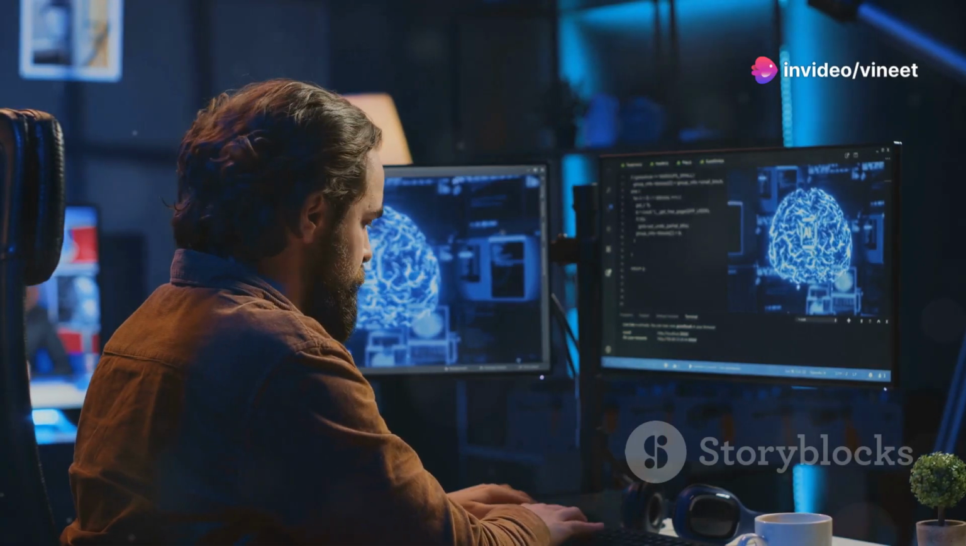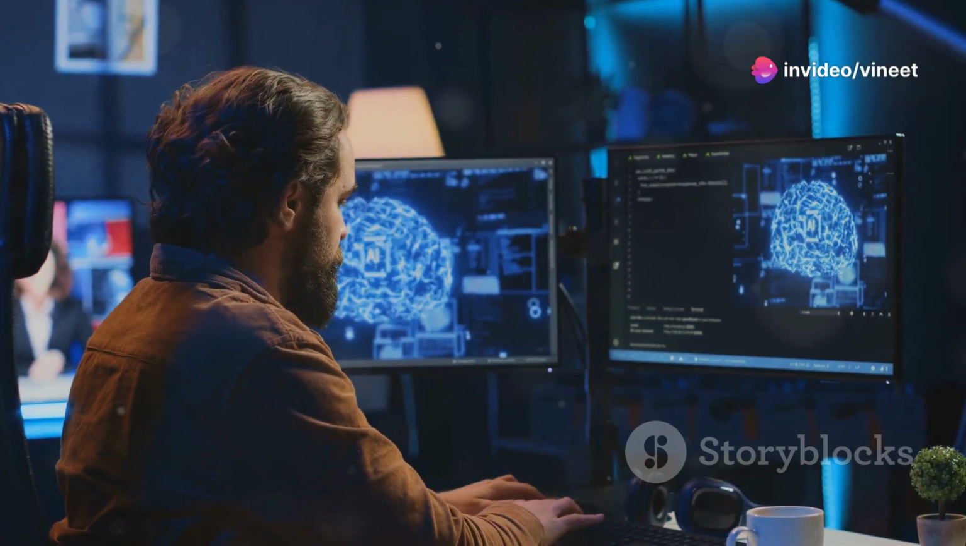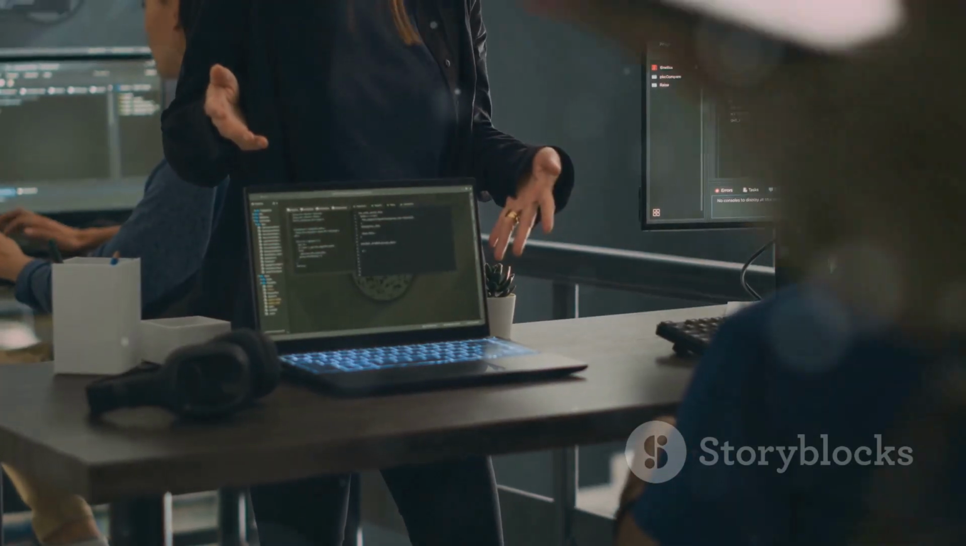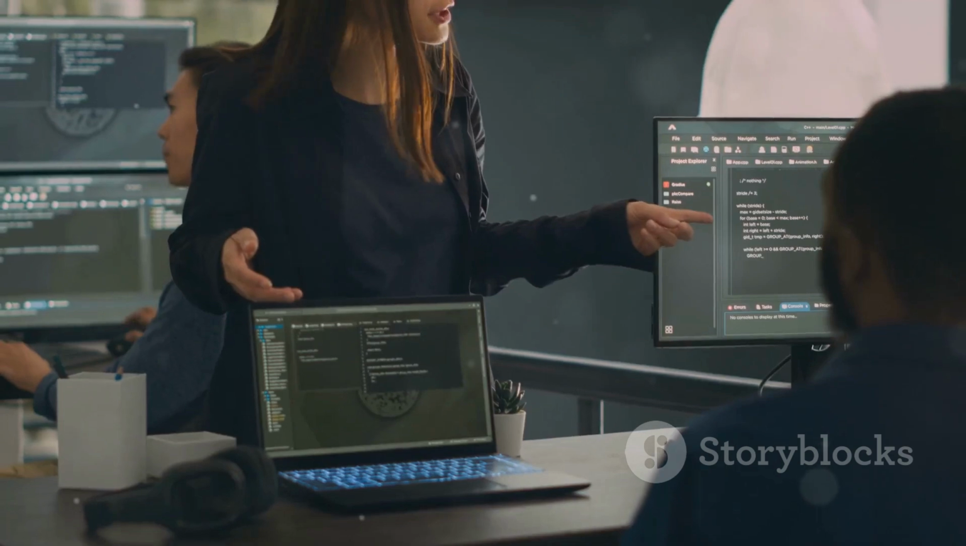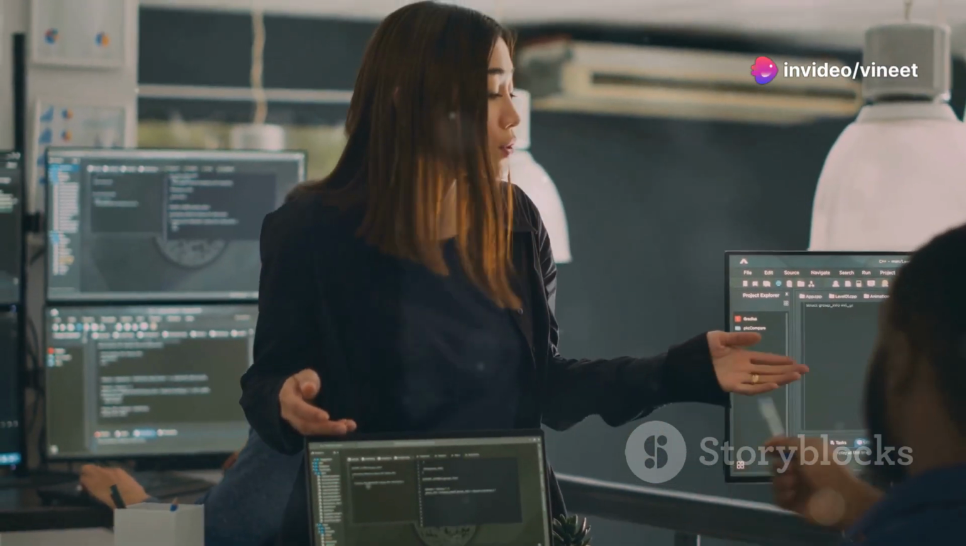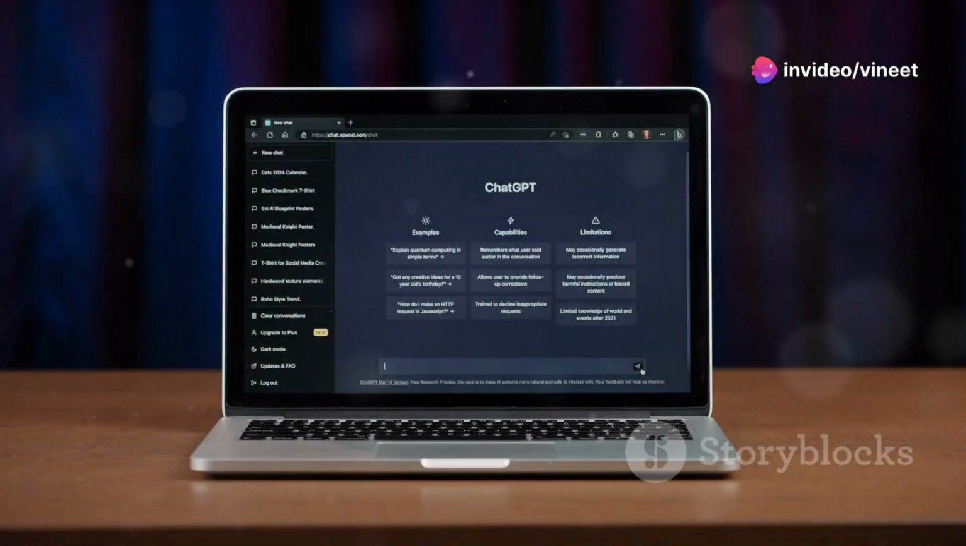First up, we have machine learning platforms. These are the building blocks for creating and training AI models. Popular tools include TensorFlow, PyTorch, and Scikit-learn. They provide the frameworks and libraries needed to develop sophisticated AI solutions.